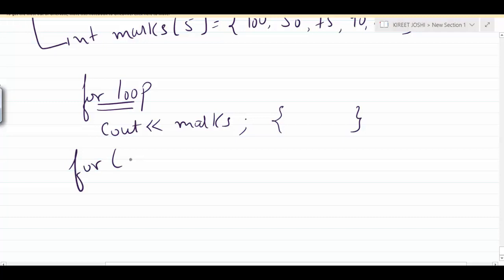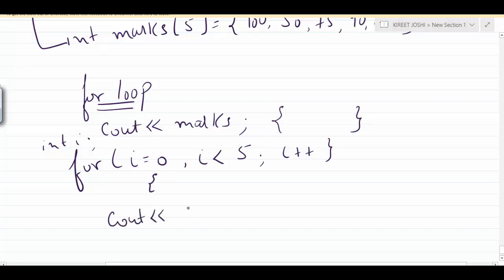So we'll just do it like this. For, we'll declare some variable i equal to 0. This i is an integer, and this is the starting index. i is less than 5, i plus plus. This must be the condition used to access the elements of an array. So how can I access? I'll just write cout, if I want to access all 5 marks, marks, which is the name of the array, followed by the variable.